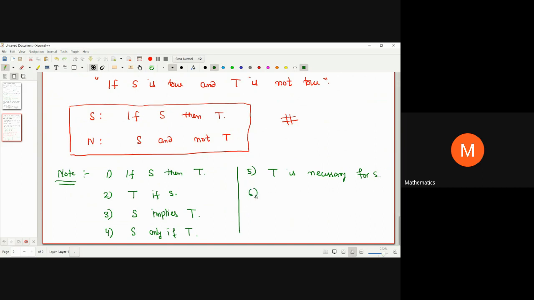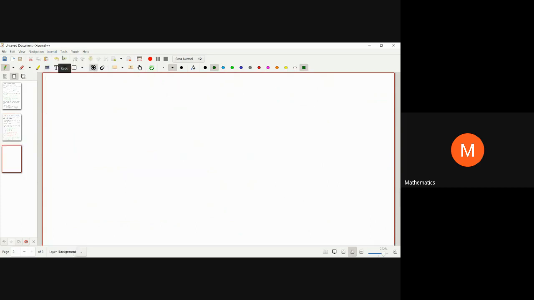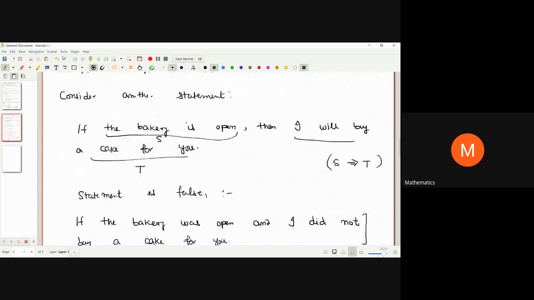Number six is S is sufficient for T. Means truth of S is sufficient for truth of T. So these are few implications that statements are equivalent to each other. So these statements are equivalent, right? So next we are going to proceed.